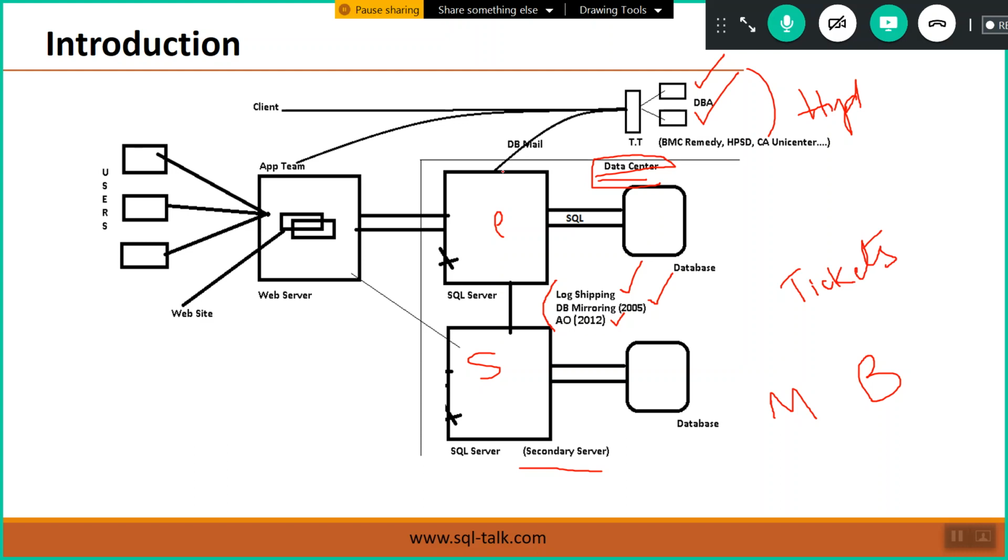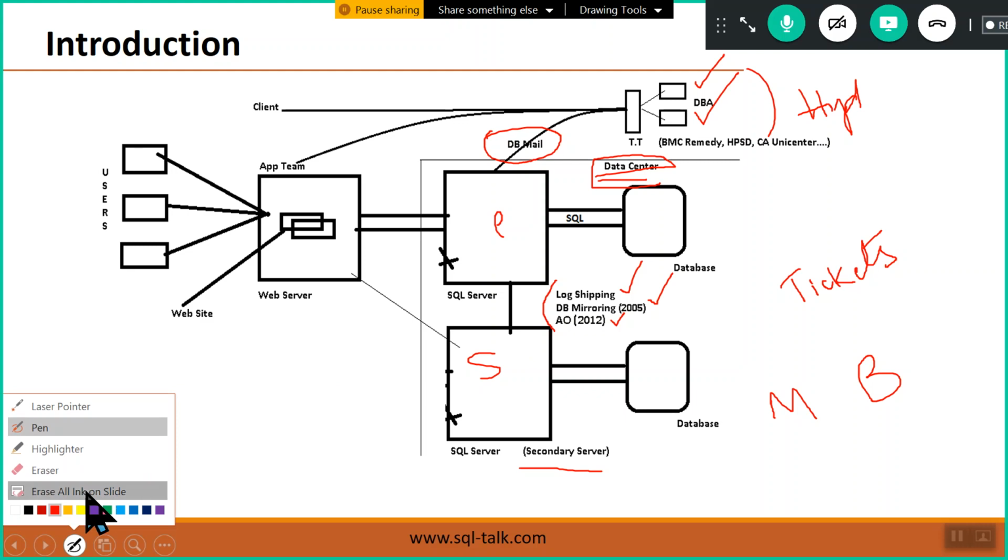So here, in SQL Server we have one concept called DB mail, database mail. Through database mail, we'll get email notifications automatically. If I configure database mail, whenever something happens, backup fails, log shipping is not working, mirroring is not working, we'll automatically get email notifications. So that's what I say, we'll get the tickets here from our SQL Server setup.